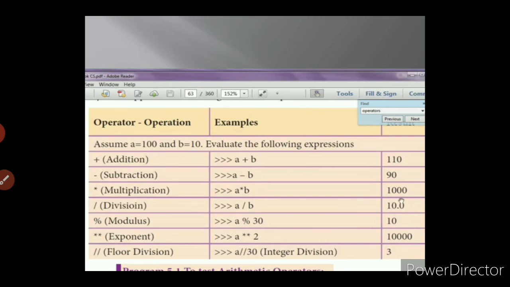Then exponent. Exponent means nothing but the power value. So A exponent of 2 means 100 to the power 2, and the result will be 10,000. Then the new arithmetic operator is floor division. Floor division means in the division operation it will give only the quotient value. Suppose A equal to 100 divided by 30, the quotient value will be 3. So these are the arithmetic operators: addition, subtraction, multiplication, division, modulus, exponent and floor division.